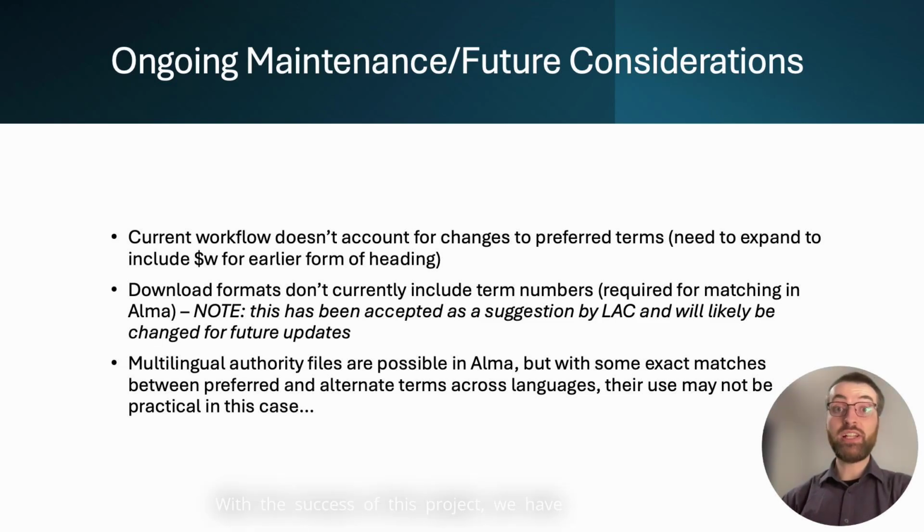With the success of this project, we have also taken on some additional maintenance work moving forward. As the vocabulary is updated, we will need to expand the current workflow to account for updates to preferred terms, ensuring that previous headings are properly encoded in our local records. In addition, as mentioned earlier, the files available for public download don't currently include the term numbers, which are necessary for matching across changes in preferred terms. Library and Archives Canada have accepted a suggestion to include these numbers in future updates to the vocabulary, so this challenge may soon be resolved.